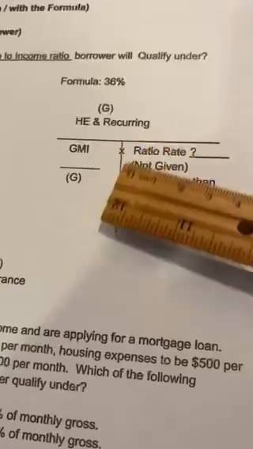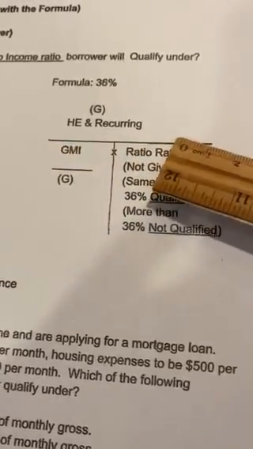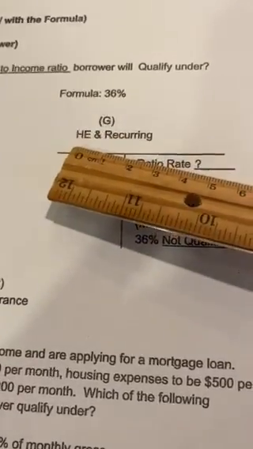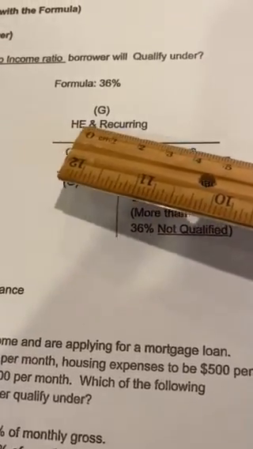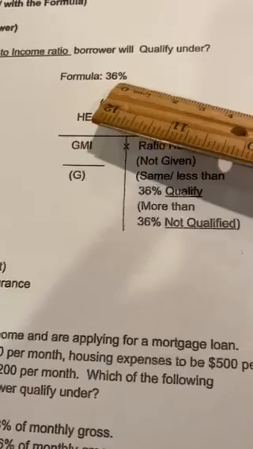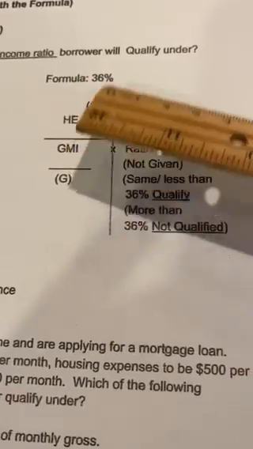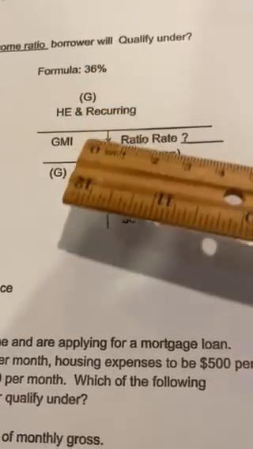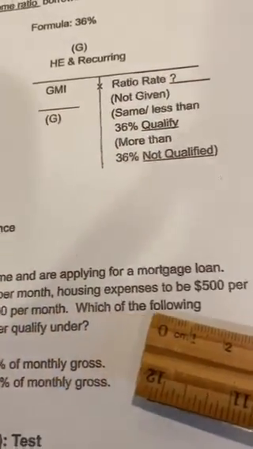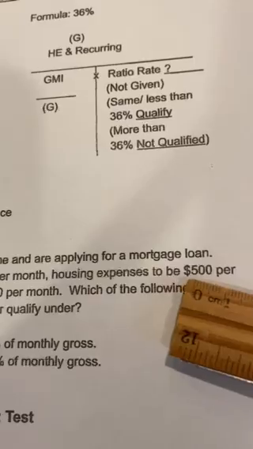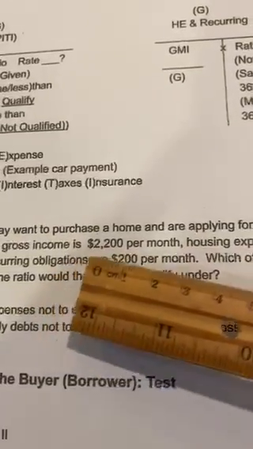Now you would go to your next bar that you fill in for your HE, housing expense, and recurring for 36%. Recurring is only in the 36% formula. Now let's check our problem. Your housing expense we found was $500 and your recurring is $200.